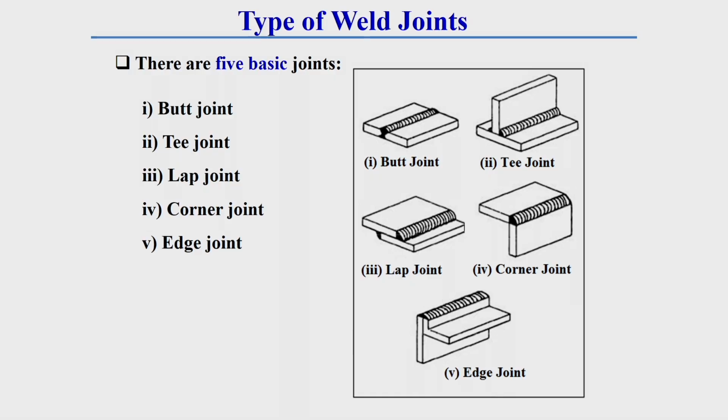Now, we have already discussed different welding processes. Now, we will see what the different types of weld joints are. Generally, there are 5 different types of welding joints: one is called butt joint, another is T-joint, another is lap joint, another is corner joint, and another is edge joint. This schematic diagram shows the first one is butt joint, the second is T-joint, the third is lap joint, then corner joint and edge joint. The details about these weld joints I will discuss in subsequent slides.